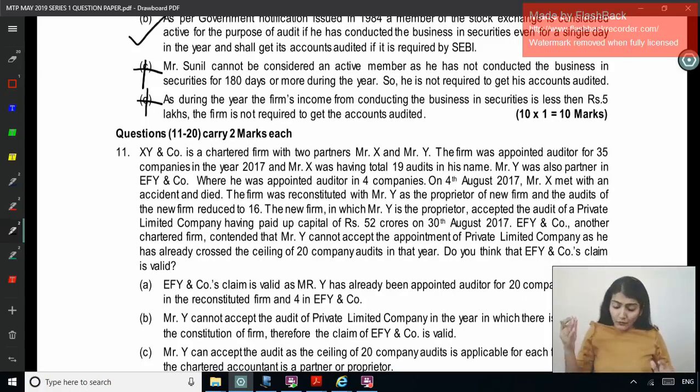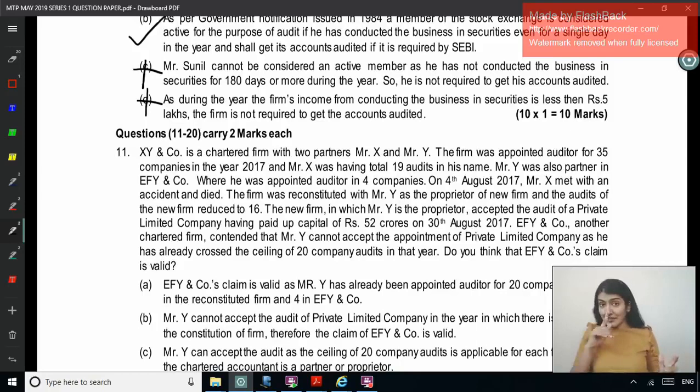Okay, now on 4th August, X met with an accident and died. The firm was reconstituted with Y as the proprietor of the new firm and the audits of the new firm reduced to 16. So now only Y's audits remain. The new firm in which Y is the proprietor accepted the audit of a private limited company having paid up capital of 52 crore on 30th August.